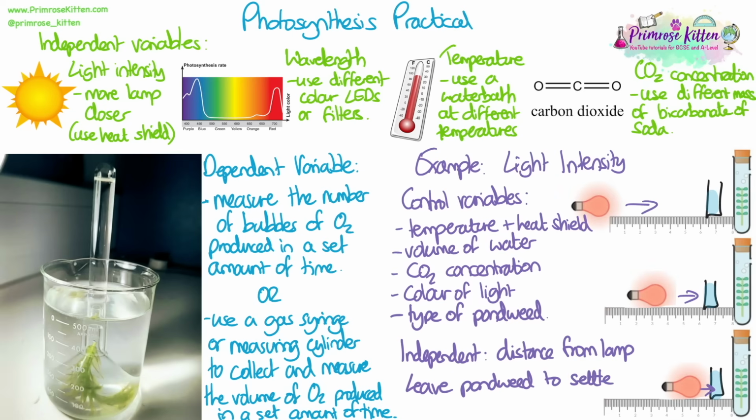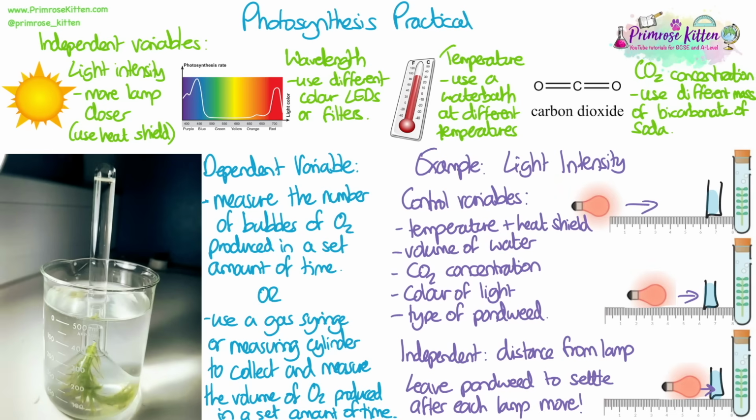Leave the pondweed to settle for a small amount of time, at least 5 or 10 minutes, so that the rate of photosynthesis has time to change, if it's going to change. Then you measure the number of bubbles in a minute, or however long you're going to do. Then you repeat by moving the lamp closer again, letting it settle, and then measuring the number of bubbles in a set time again.